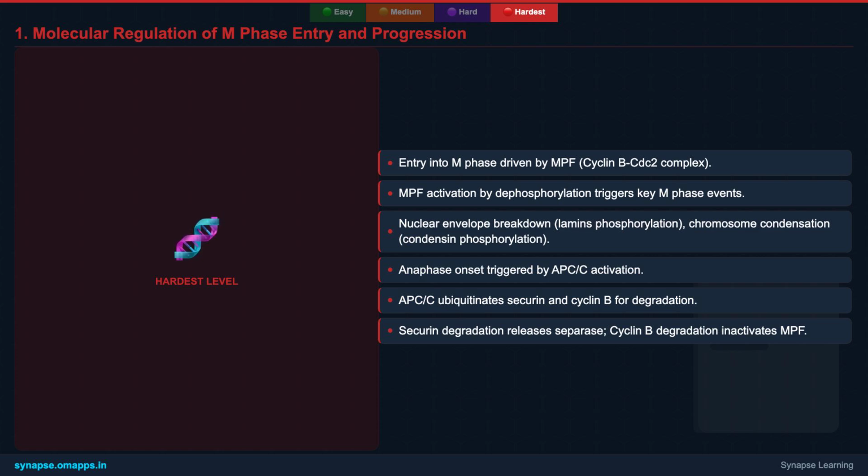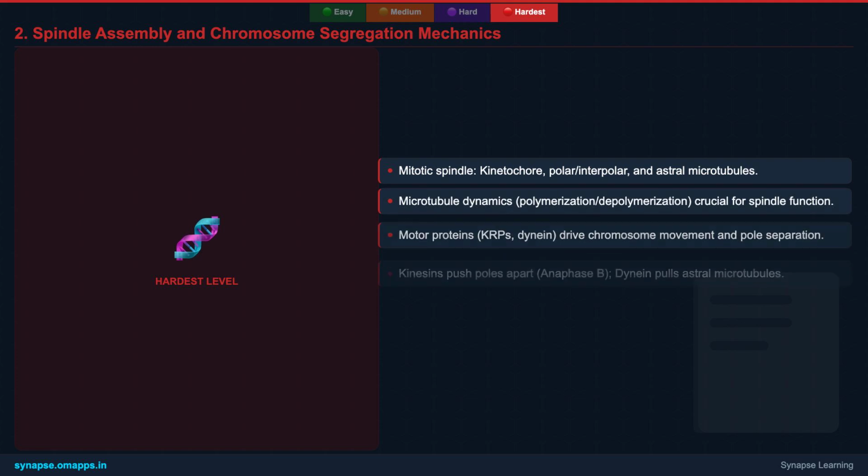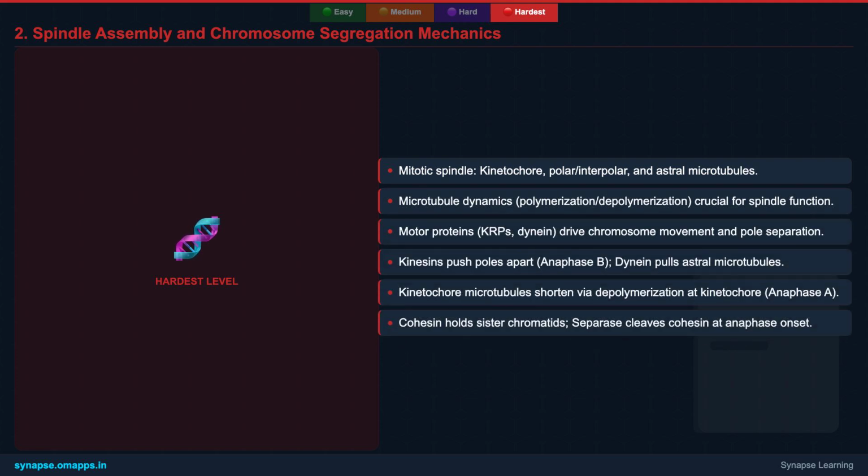Only then does the anaphase-promoting complex cyclosome, or APC/C, become active, initiating the degradation of securin and cyclin B, thus triggering sister chromatid separation and exit from mitosis. This precise timing prevents catastrophic errors in chromosome distribution. The mitotic spindle is an exquisitely engineered machine.